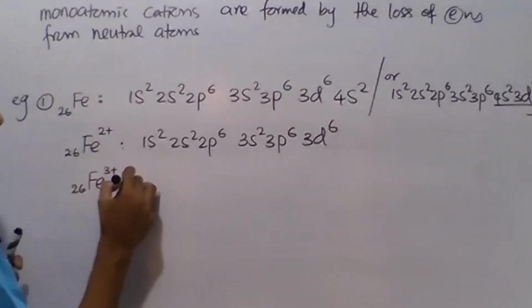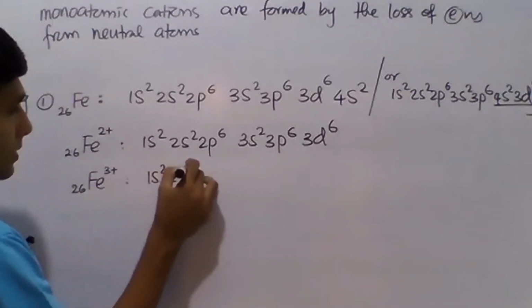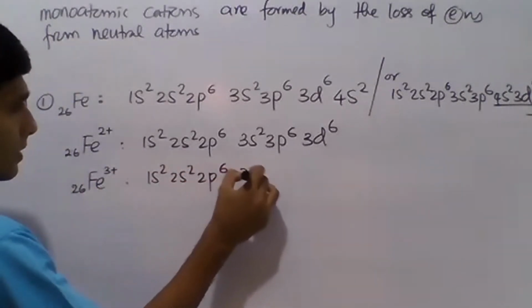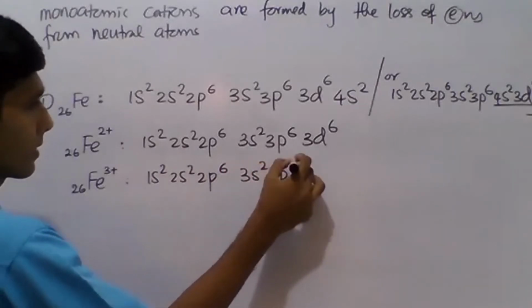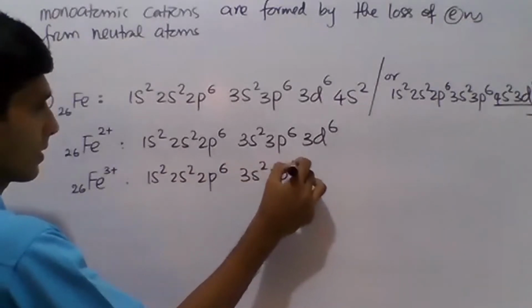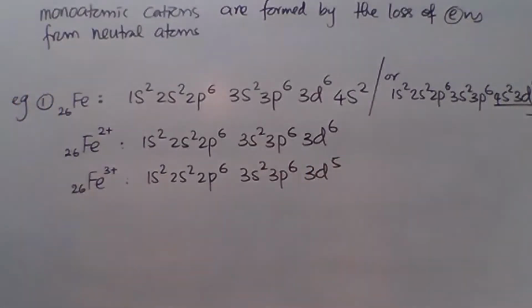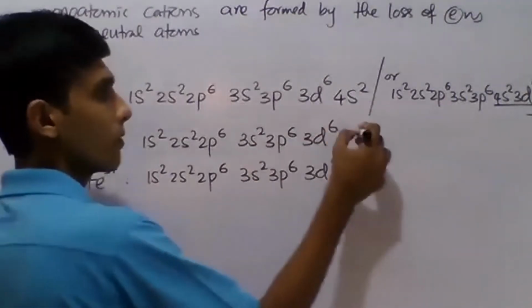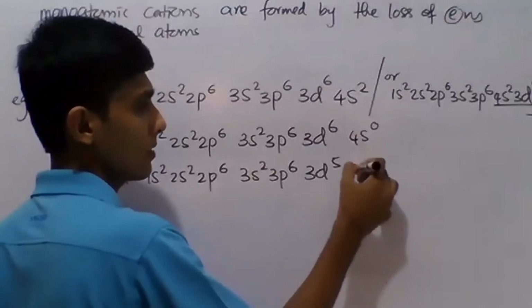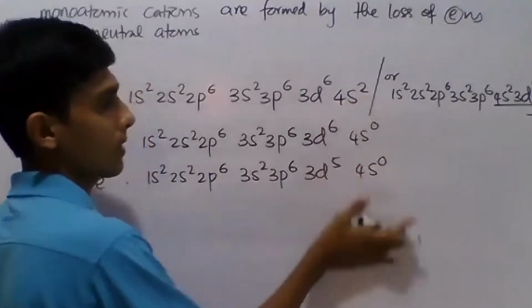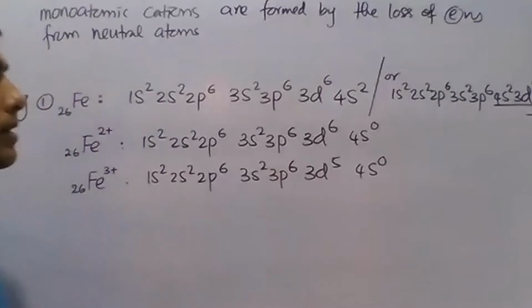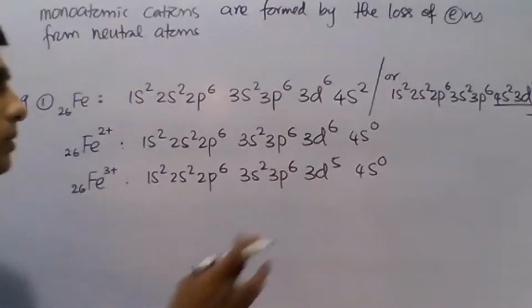Then the Fe3+ configuration is 1s2, 2s2, 2p6, 3s2, 3p6, 3d5. If someone just writes 4s0, there's no problem, but even without writing it, that is correct. No need to write it here.